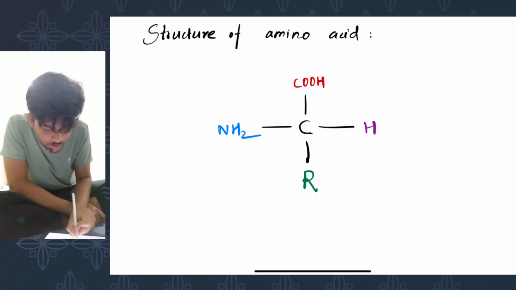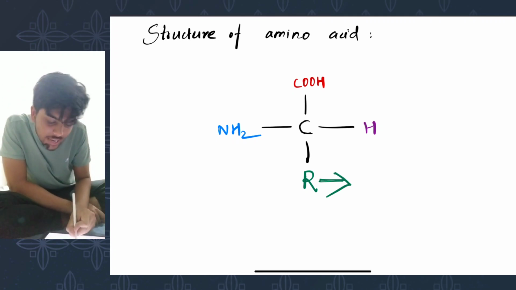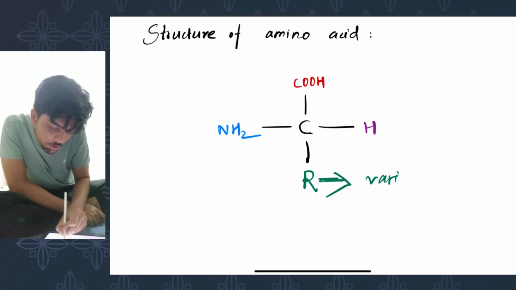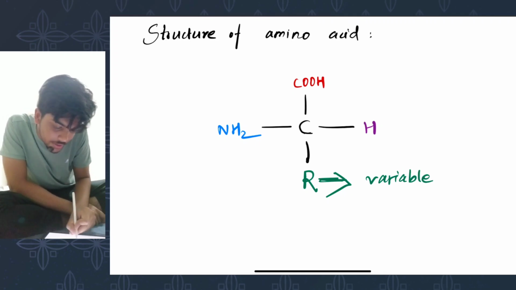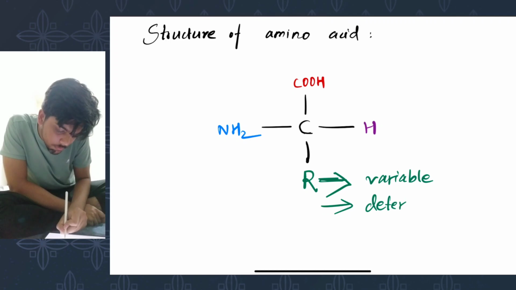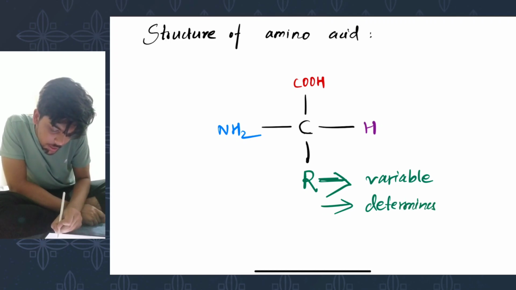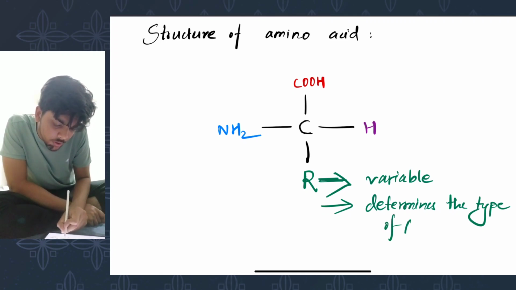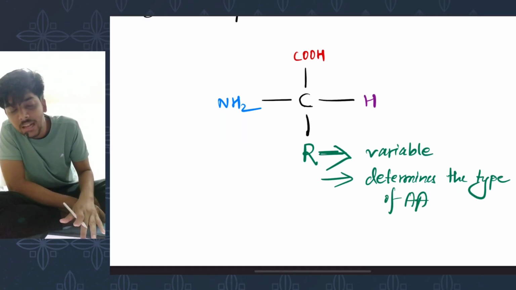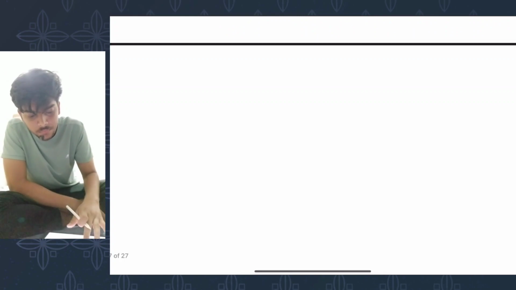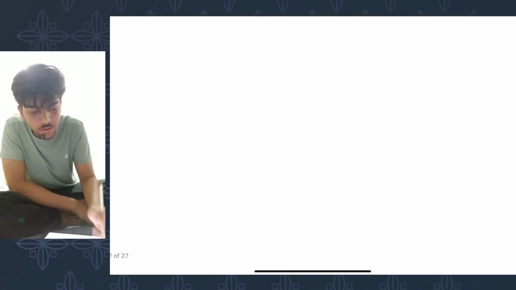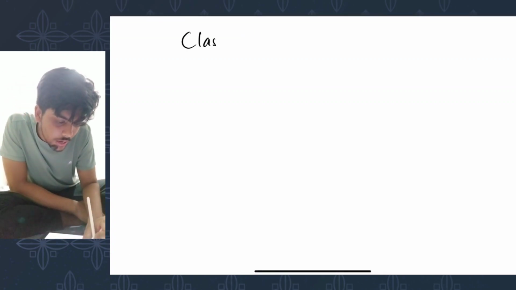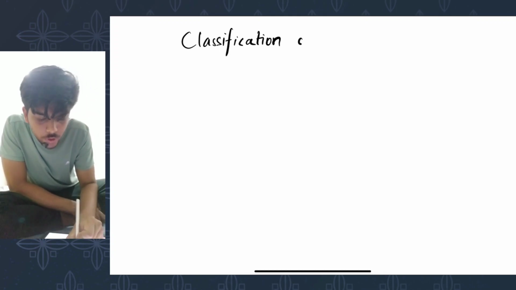So the alkyl group, the side chain, is the variable part of amino acid, and it is the side chain that determines the type of amino acid. So now that we have talked about the type of amino acid, let's look at the classification of amino acid as well.